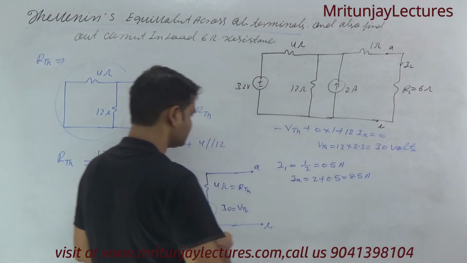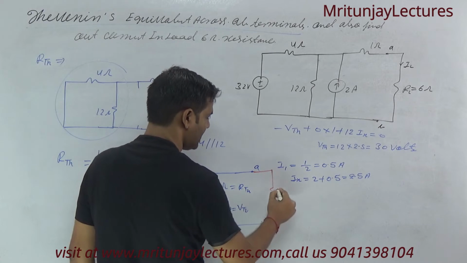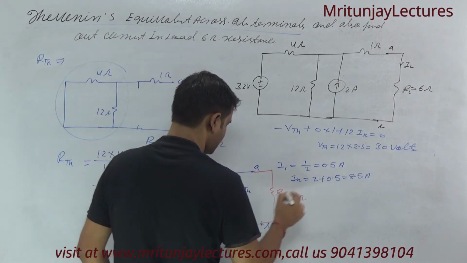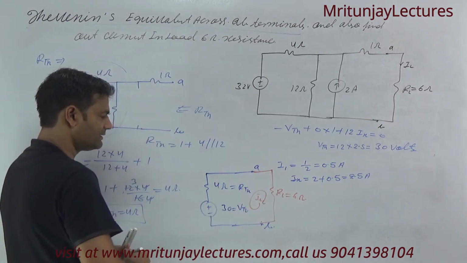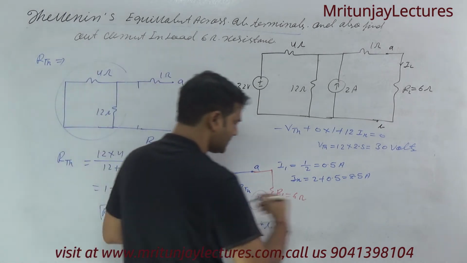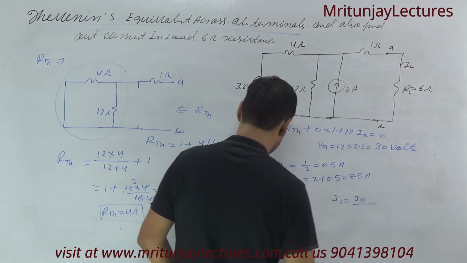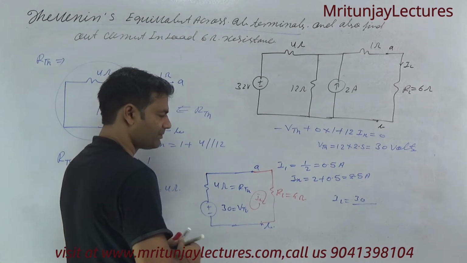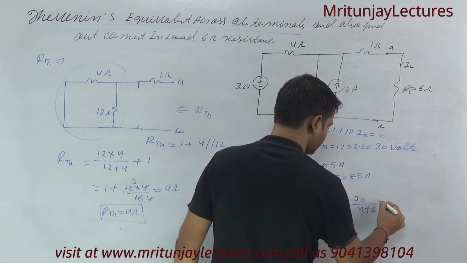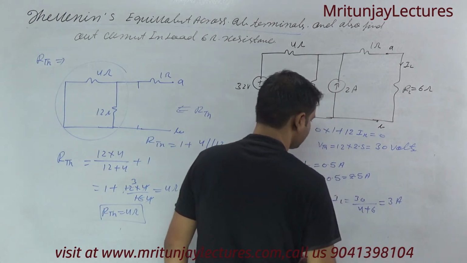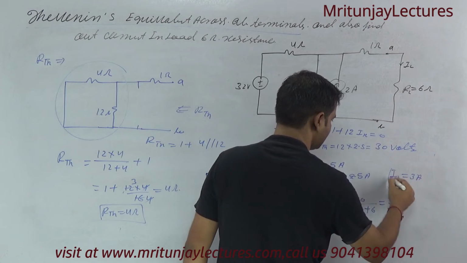Now this one, RL is 6 ohm. So if you determine IL, make the current like this one. What about IL? IL is written as 30 divided by 4 plus 6 ohm, that is 3 ampere. So IL is 3 ampere. Clear?